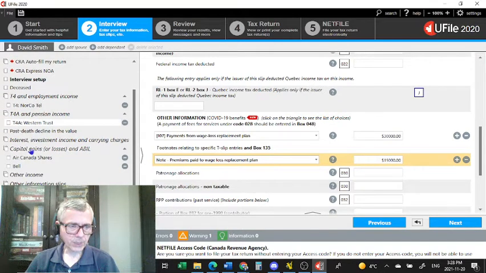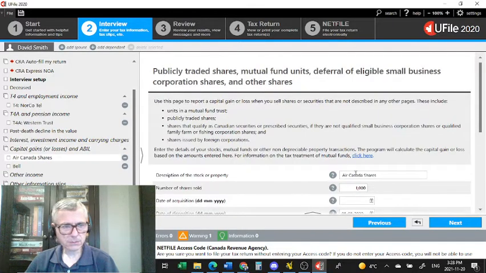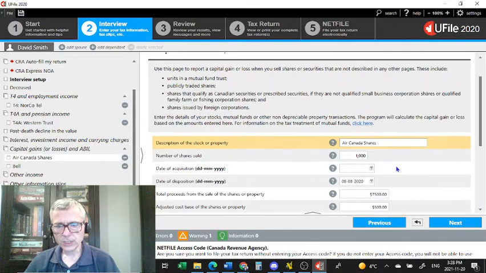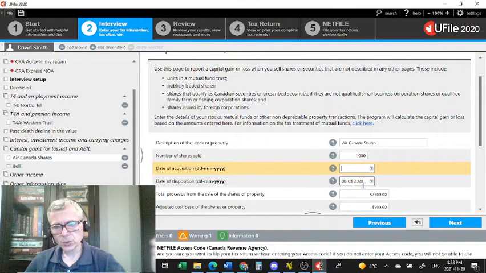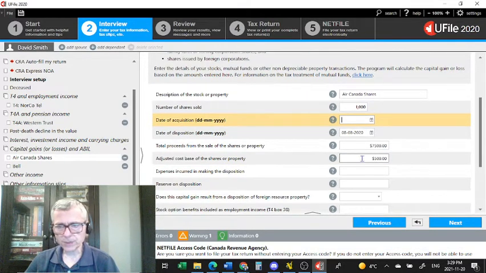And now on to capital gains. Under the capital gains interview sheet, I select stock mutual funds, Air Canada shares. The Air Canada shares in this column here appeared after I typed it in here. So if I type it in, it also copies that on the left-hand side display. So 1,000 shares, and again, that's a fictitious number. He sold them prior to his death, let's say the 8th of August 2020, for $7,500, and this would be reported on his investment summary slips, or the famous T5008. The adjusted cost base of his shares was $500, basically the cost that he bought them for.